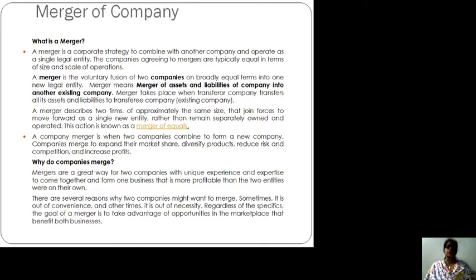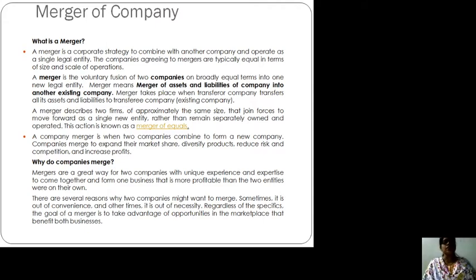A merger describes two firms of approximately the same size that join forces to move forward as a single new entity rather than remain separately owned and operated. This action is known as merger of equals. A company merger is when two companies combine to form a new company. Companies merge to expand their market share, diversify products, reduce risk and competition, and increase profit.